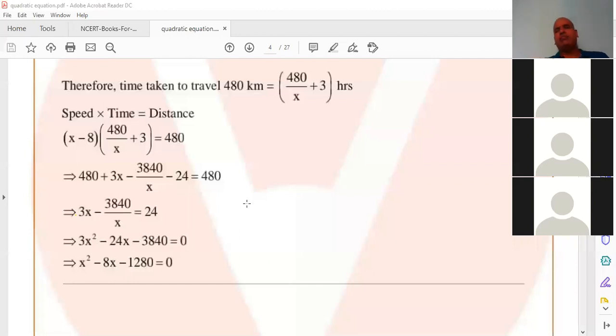Automatically the class is going to end. Homework, I will tell. You roughly do these two sums.